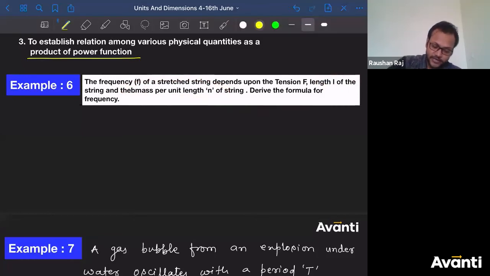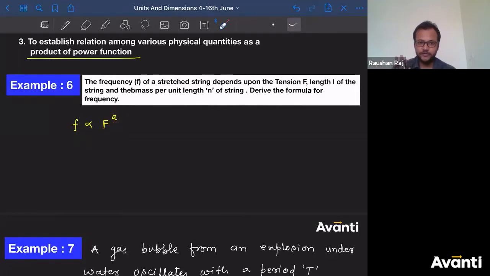So what we are going to write: if I represent frequency as f, then f is proportional to F to the power a. I don't know whether this is directly proportional to F, or inversely proportional, or directly proportional to the square of F. I don't know anything, so I have used that it is proportional to F to the power a. a can have any value.